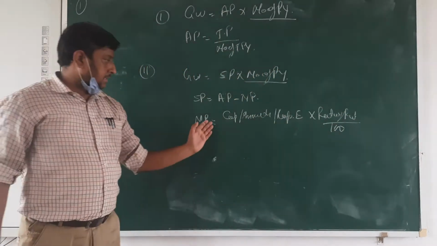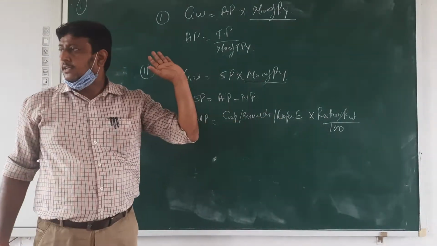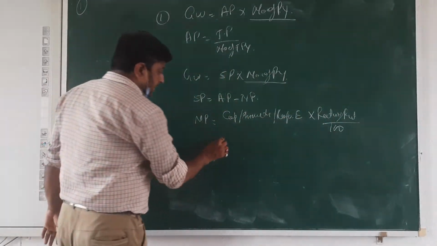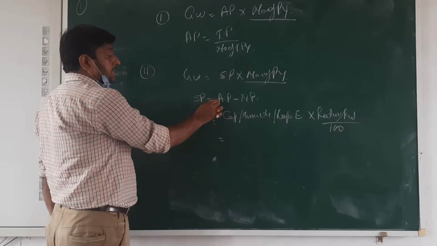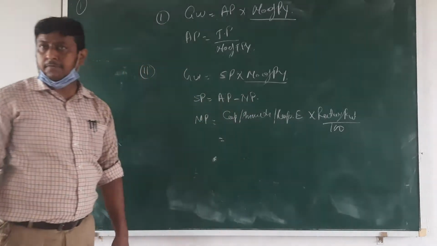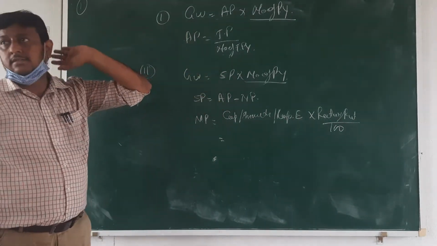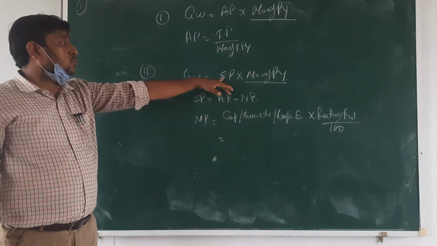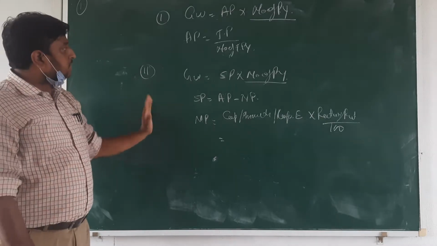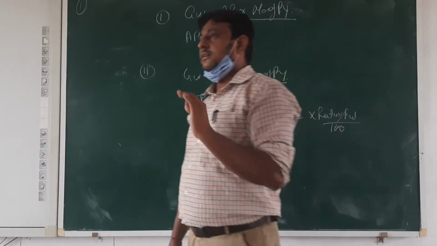That value goes into the formula: super profit equals average profit minus normal profit. Then put this super profit into super profit into number of purchase years. Clear? These two are the main formulas we utilize to calculate goodwill.